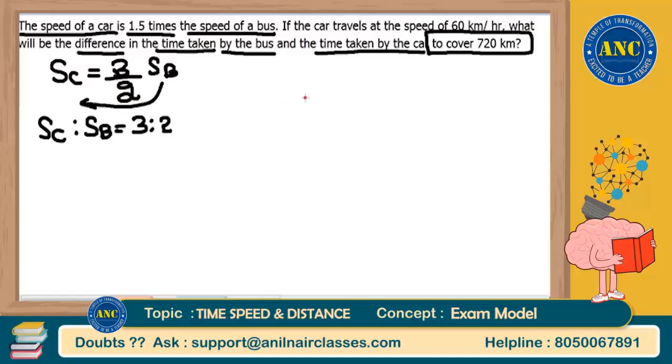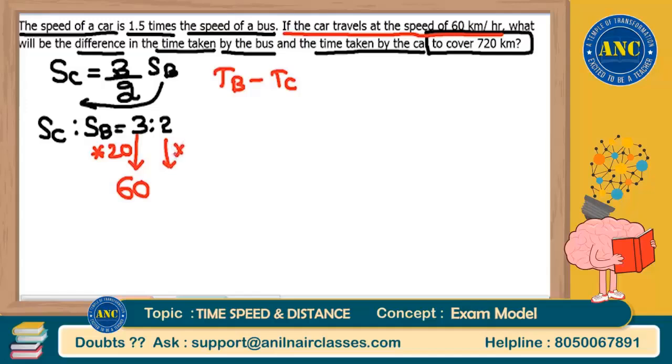Now, can I say that time taken by bus and time taken by car, this is what they are asking, right? It is also given in the question that if the car travels at a speed of 60 kilometers per hour, according to the ratio it is 3, according to question 60, 3 into 20 is 60, 2 into 20 is 40. That means speed of bus is 40 kilometers per hour.